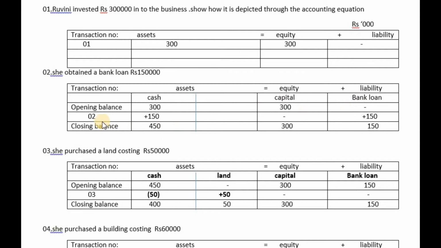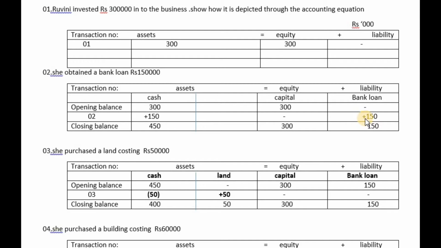Now after the second transaction, after obtaining the 150,000 bank loan, you can see how cash increased by 150,000, and there is no effect on owner's equity, and then the external liability, that is the bank loan, is increased by 150,000.